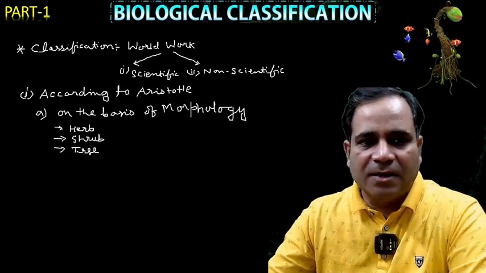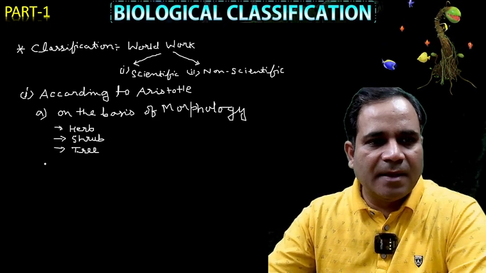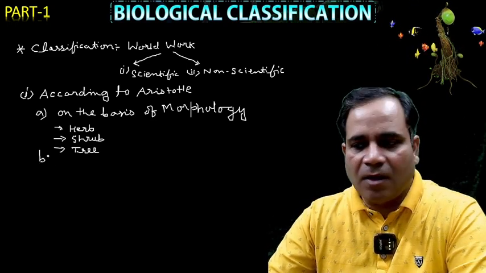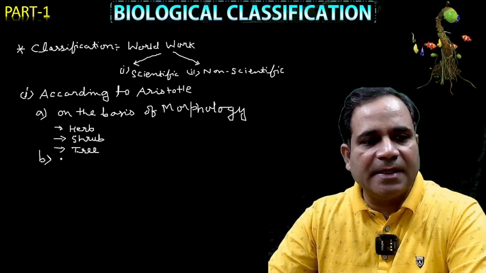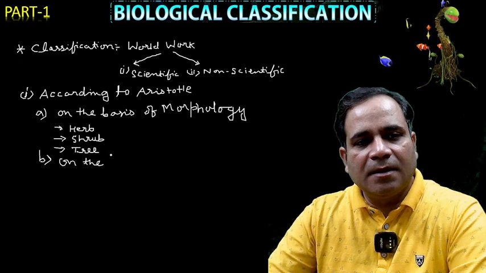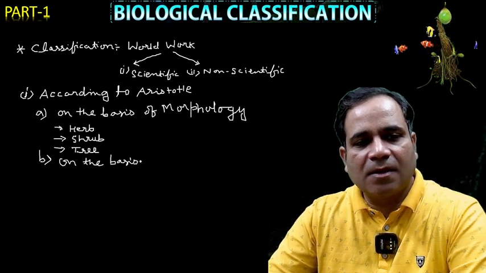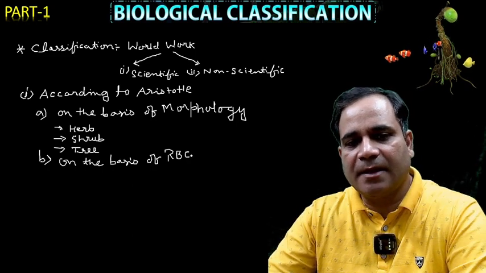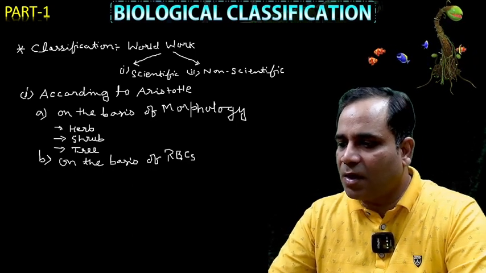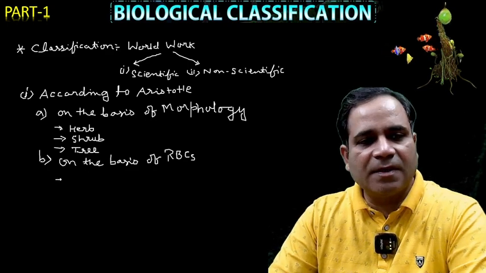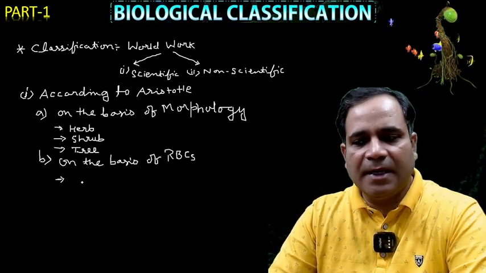Now the second thing: how Aristotle classified on the basis of RBC, that is red blood cells, or red blood corpuscles, my dear. So on the basis of RBC, let's see how.